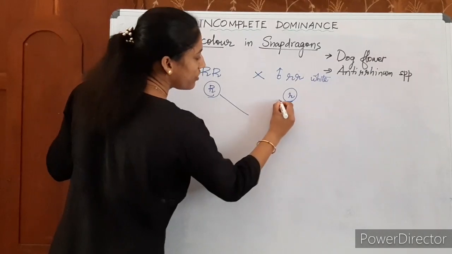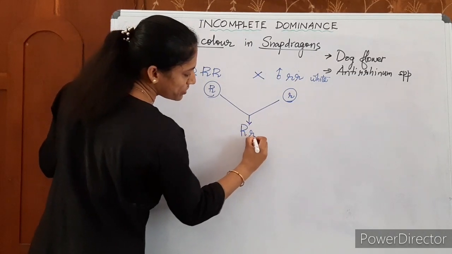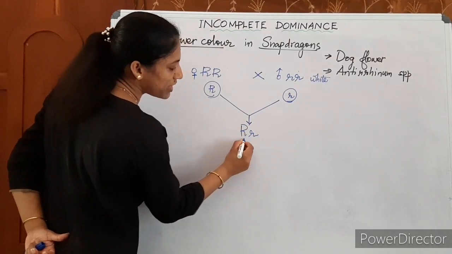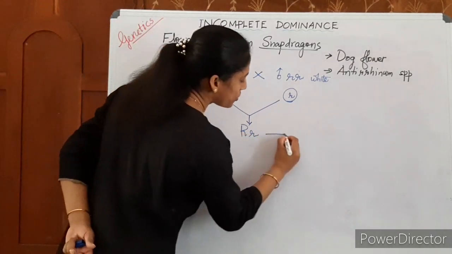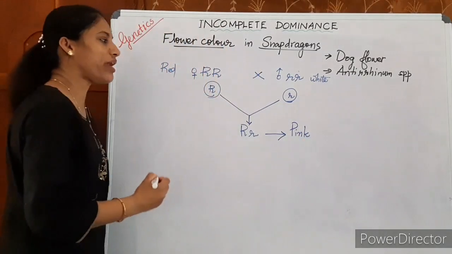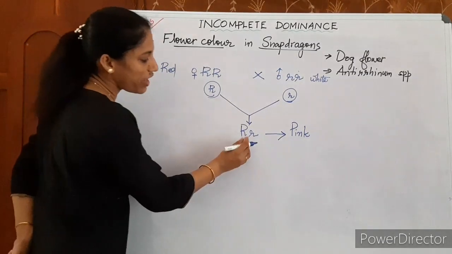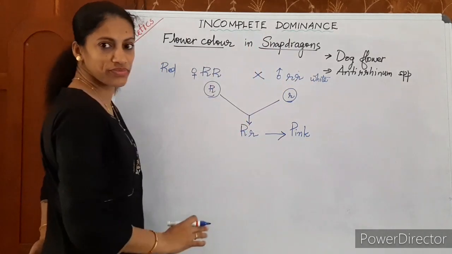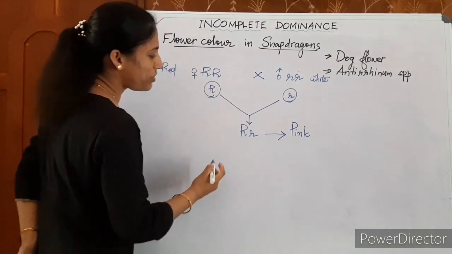When these gametes fuse, in F1 what is produced will be capital R, small r. And listen here, this capital R allele is not completely dominant over the small r allele. So it produces an intermediate color, pink. So F1 was noticed as pink. See here, the F1 resembles neither of the parents. It is neither red nor white. A new character appeared in the F1. This is a case of incomplete dominance.